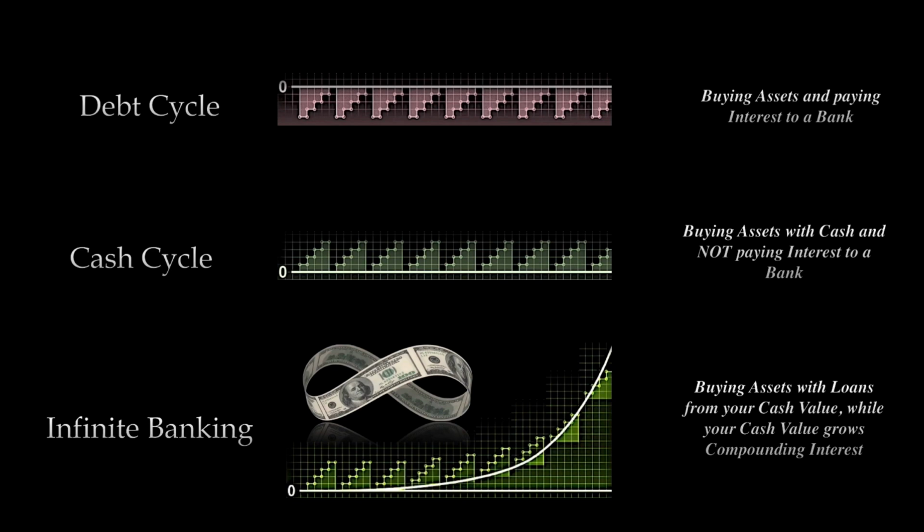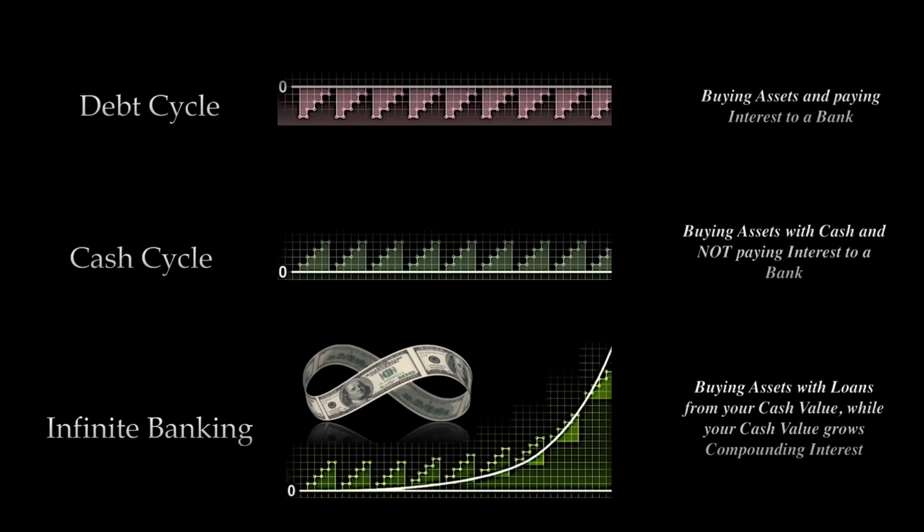The third option is utilizing the infinite banking concept, where a person first saves the money in cash and runs it through a cash-accumulating life insurance contract, so that it can collect the interest or dividend paid out by the company to its policyholders. Then the person can borrow up to 100% against the cash value in the policy, then buy the asset with that money, while their original money is accruing interest inside the policy.